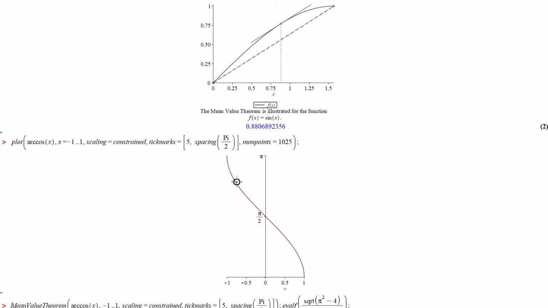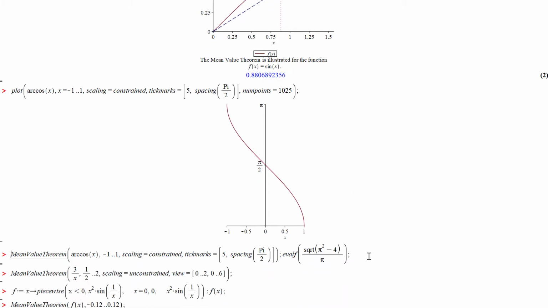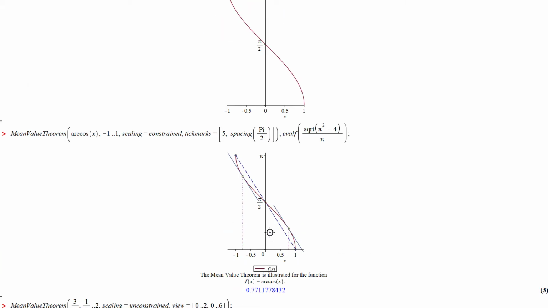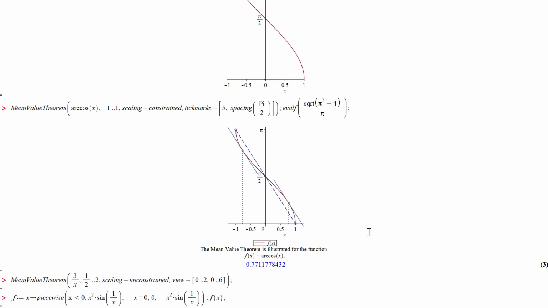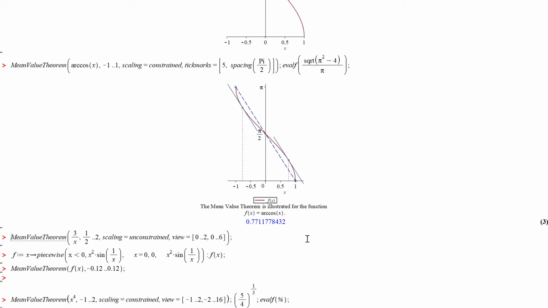So it's not differentiable at either endpoint, at vertical tangents there. But the mean value theorem will hold. In this case, there's actually 2 points where the slope of the tangent would equal the slope of that secant, sometimes called the average slope.